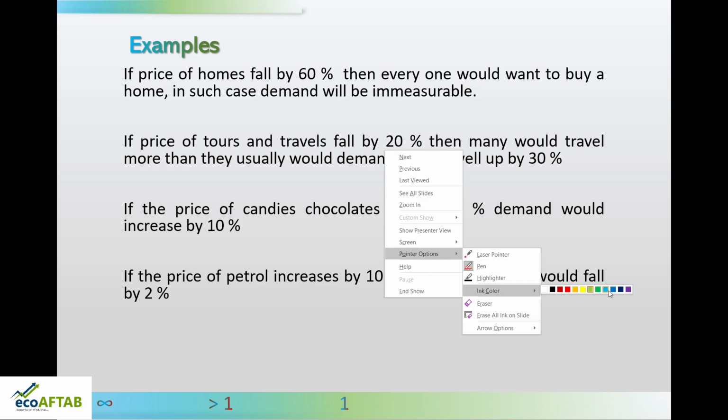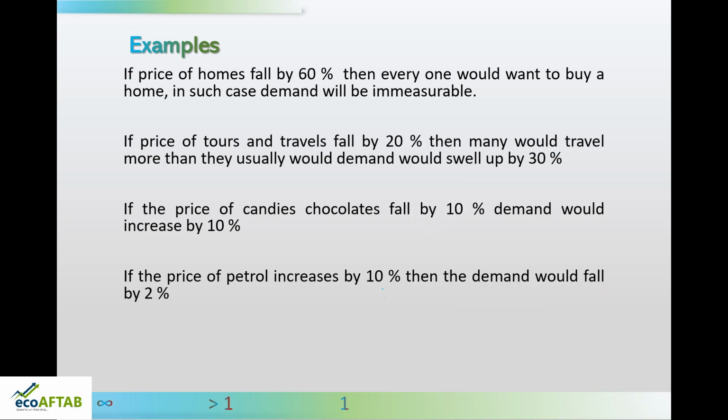Let us say quantity demanded has fallen by 2% and price has increased by 10%. So in this case, price elasticity of demand is equal to percentage change in quantity demanded divided by percentage change in price.